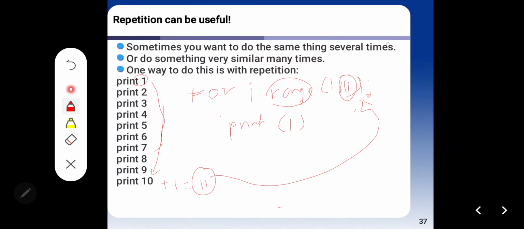Remember, don't write 10 here, you have to insert 11, because the range function is exclusive.